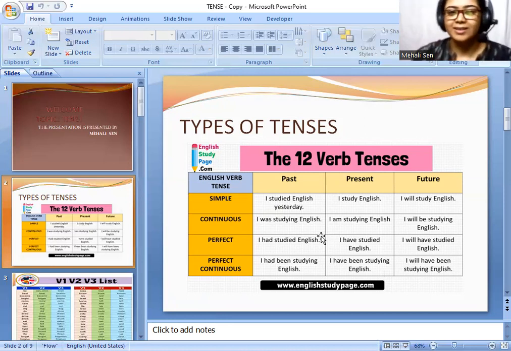In the present: simple present, present continuous, present perfect, present perfect continuous. In the past: simple past, past continuous, past perfect, past perfect continuous. In the future: simple future or future indefinite, future continuous, future perfect, future perfect continuous.